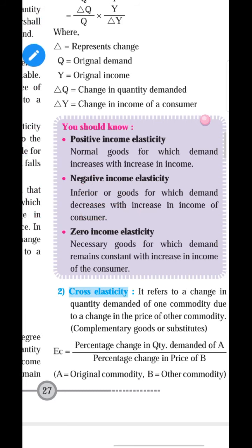Next, zero income elasticity of demand. In this case the demand is a vertical slope, means whether the income of the person increases or decreases, there is no change in demand. We can say necessary goods, for example medicine.